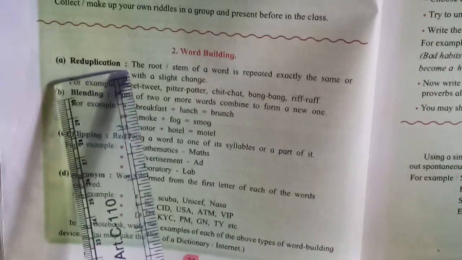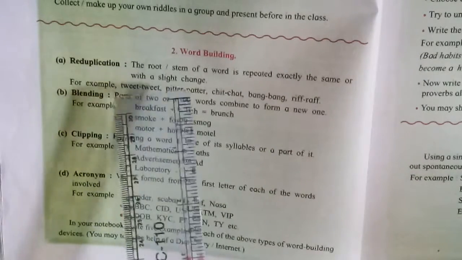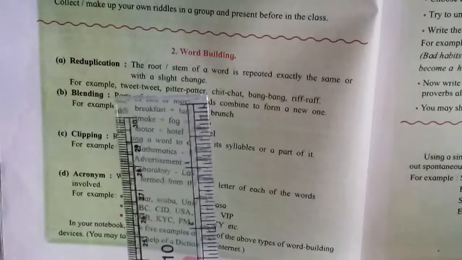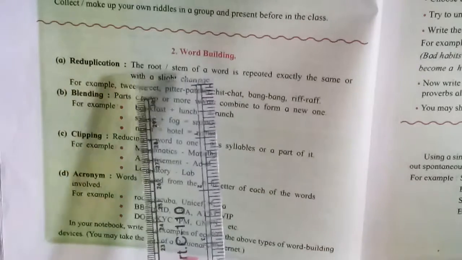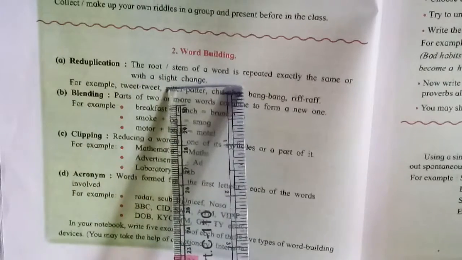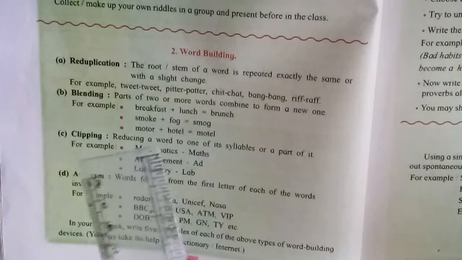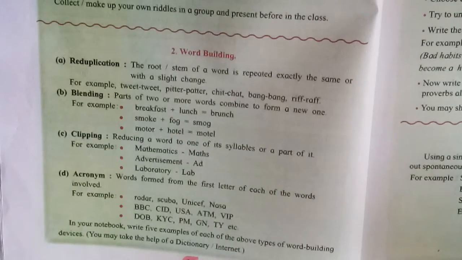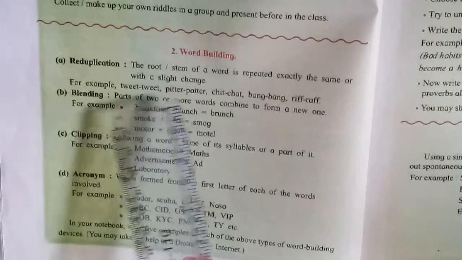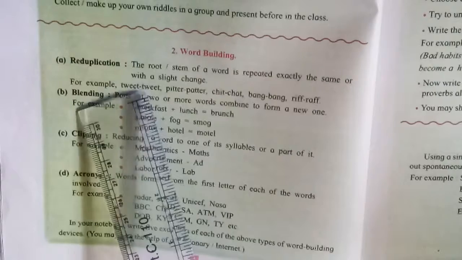Reduplication. Reduplication means what? The root or stem of a word is repeated exactly the same or with a slight change. Sometimes slight changes, sometimes exactly the same. Okay, the root or stem of the word is repeated. Now see, examples are also given.